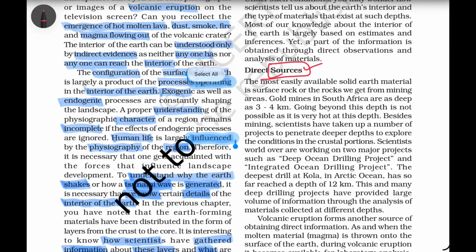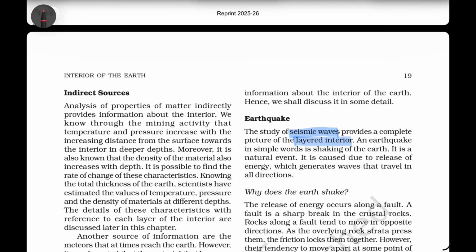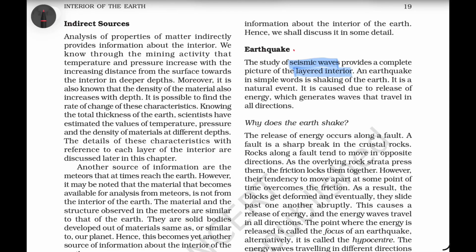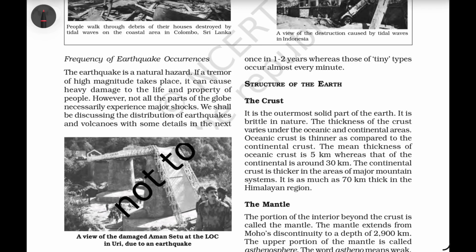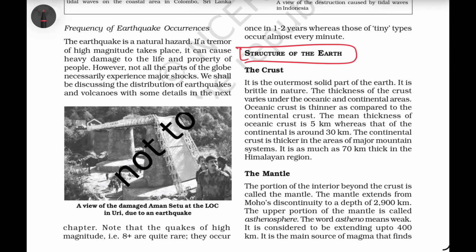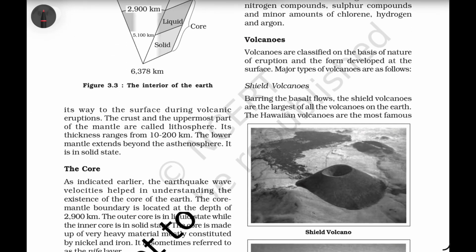And then after explaining the sources, he explained the earthquake. And then after earthquakes, he explained regarding the structure of the earth. And after explaining the structure of the earth, he explained regarding the volcanoes.